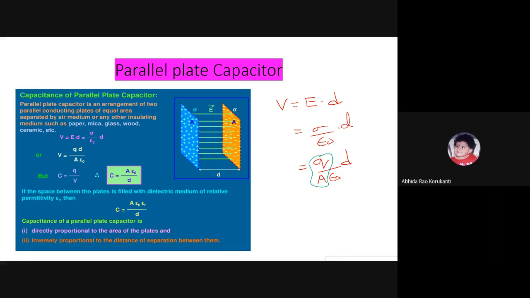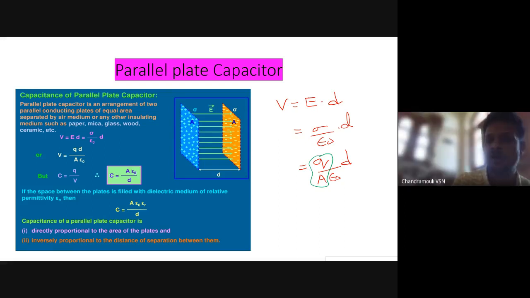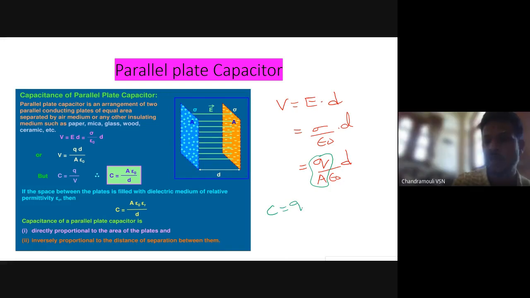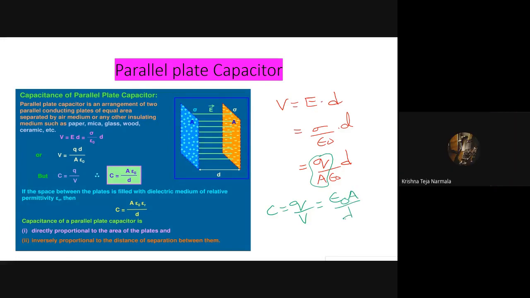Q by V, that is V. But what we require to calculate capacitance C is Q by V. So what is the value of Q by V here? Epsilon naught A by D.